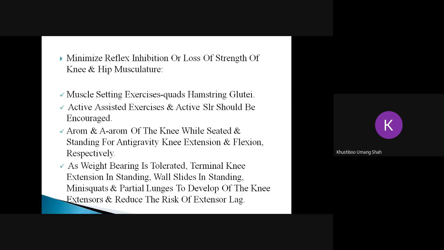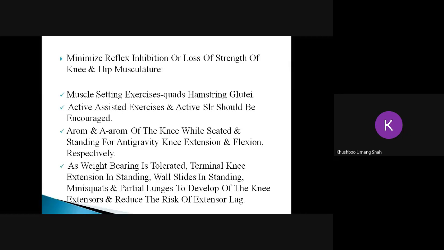Now the patient can be asked to go for active range. If the person is able to do active knee flexion, the person should be made to do active knee flexion up to 20 degrees after 3 to 4 days, and can increase depending upon the pain level. If the patient is not able to do active range of motion, then the physiotherapist can do it passively. As weight bearing is after 3 weeks, if the person is able to walk with the help of a walker, has less pain, less swelling, and is able to weight bear on the knee properly, all the weight bearing exercises can be started.